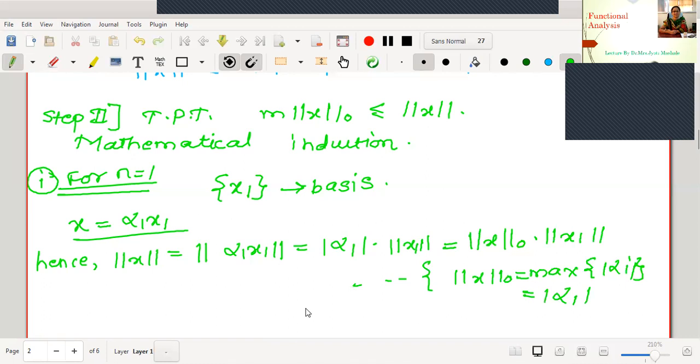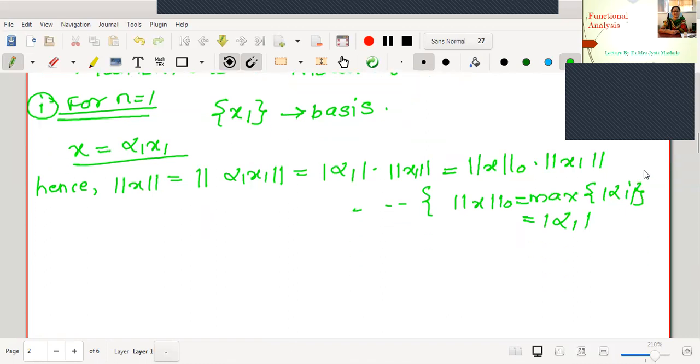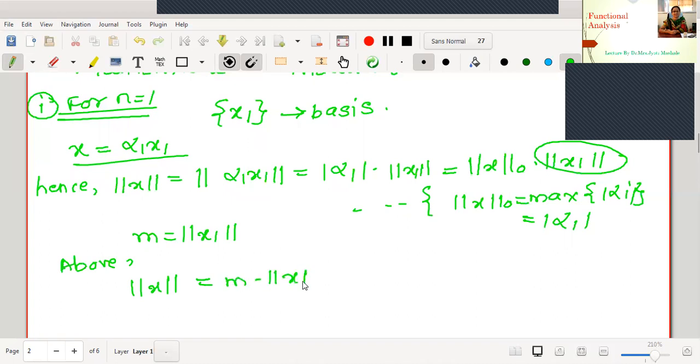Right? Therefore, as this x1 is an element of the basis, x1 is fixed. If the vector x1 is fixed, its norm is also fixed. Therefore, let me assume this value to be some small m, m is equal to norm of x1. Therefore, the above equation becomes norm x is equal to m into norm 0 of x.